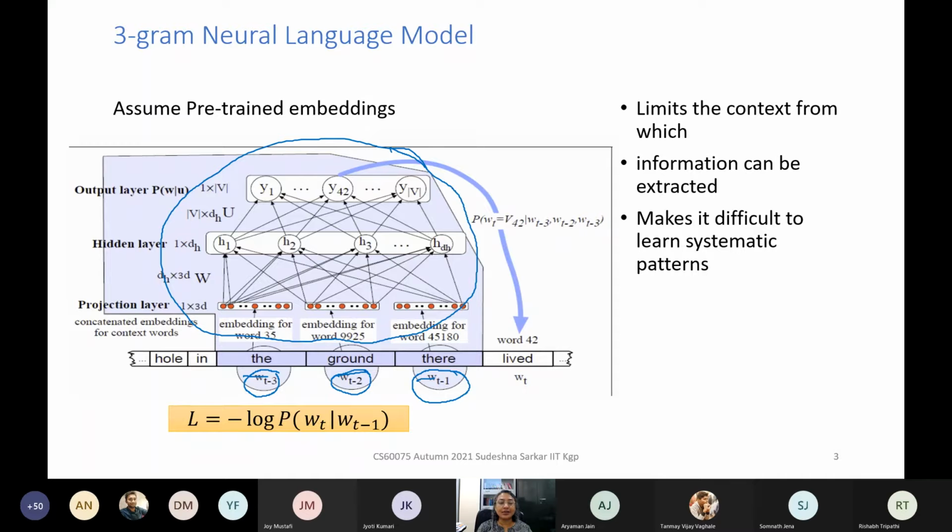Using the neural network, you predict the next word. So you have a softmax over all the words in the vocabulary, and this neural network can be trained with the cross entropy loss. Is this clear? So the N-gram language model can be implemented in a neural network so that it generalizes and also takes into account the embeddings of the words.